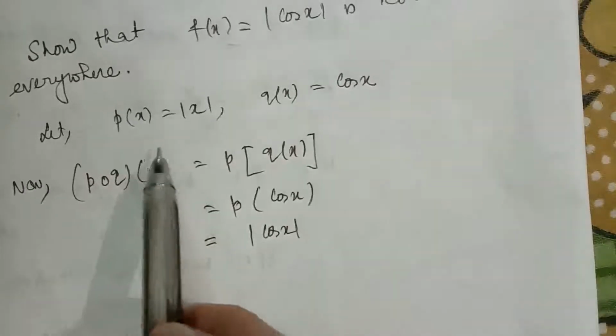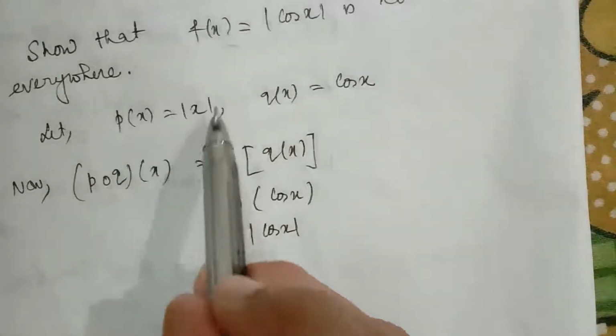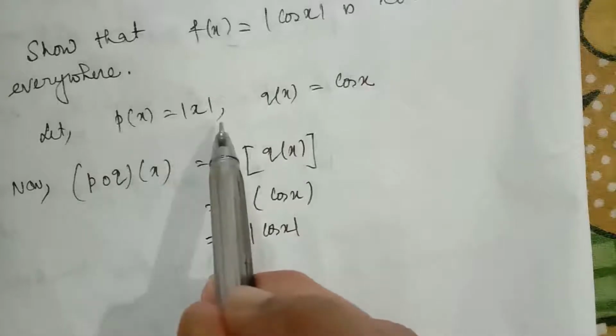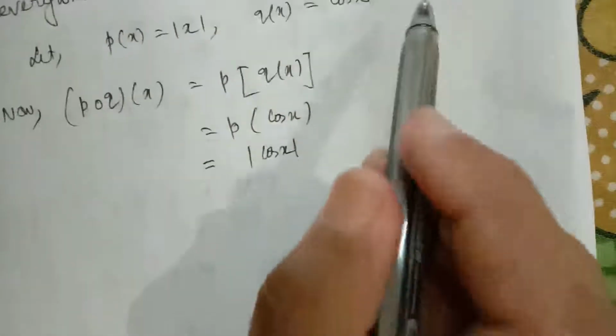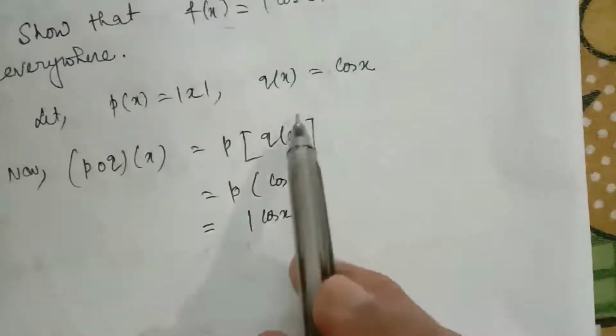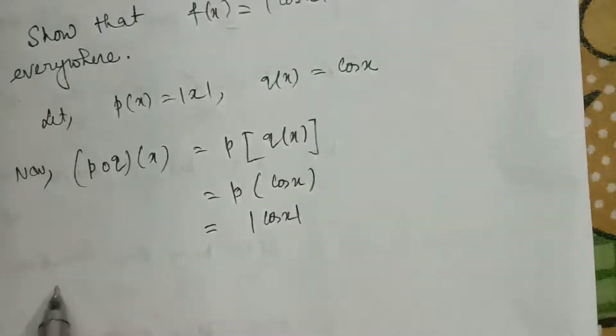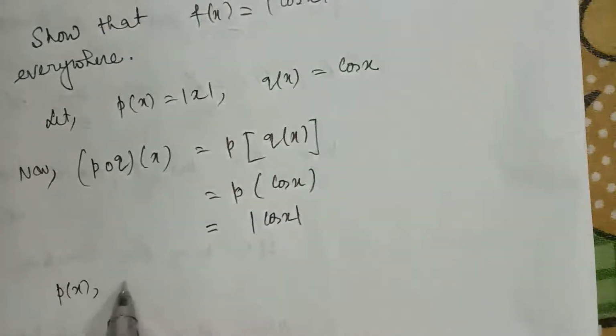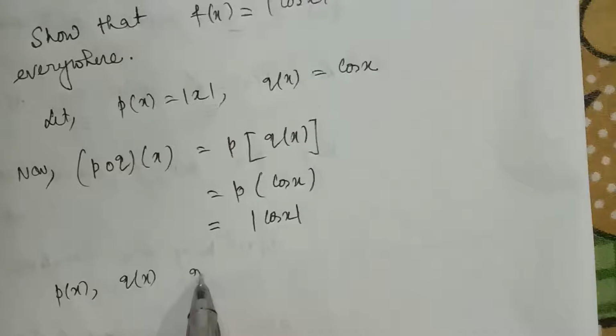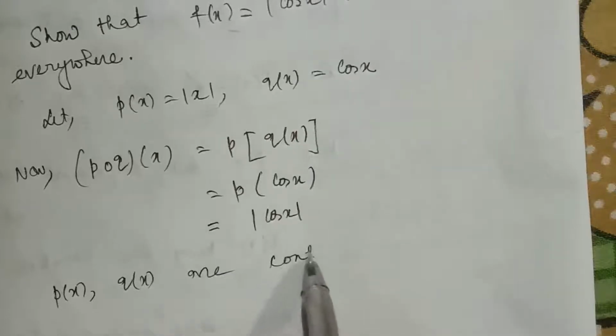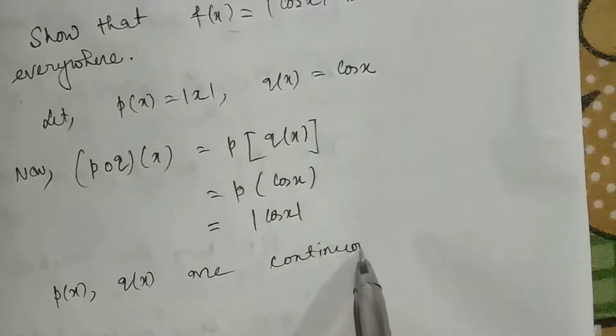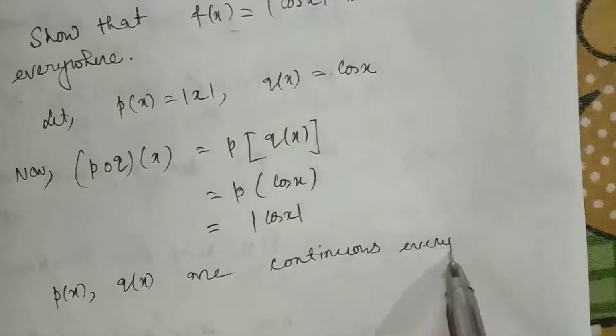You will write in this way, px being modulus function is everywhere continuous, qx being cosine function is everywhere continuous. So I am writing in short, px comma qx are continuous everywhere.